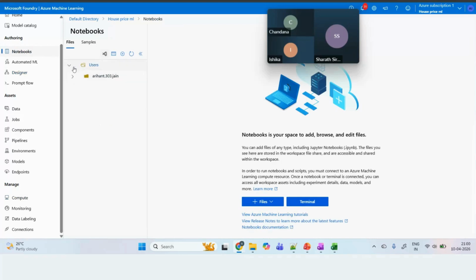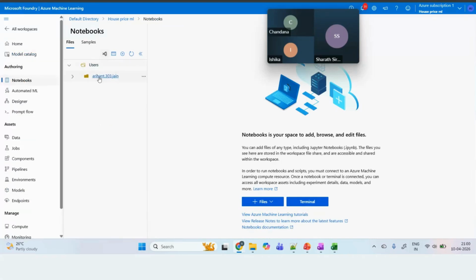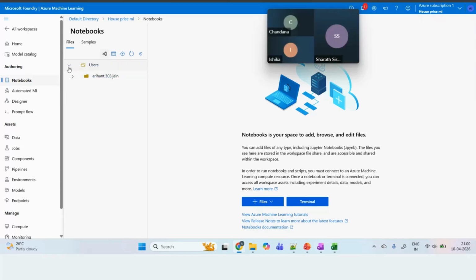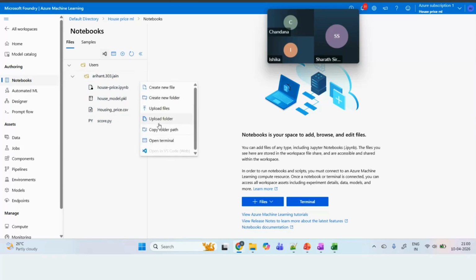Here you will see, when you go to the notebooks, the list of all the users. When you work in corporates, it's not like you are the only one working. So this is my email ID, and in the same way you will see the list of all the users here. If you go inside it, you can create all the Jupyter notebooks and whatever you want to create. Click on this, and here you will see Create new file.